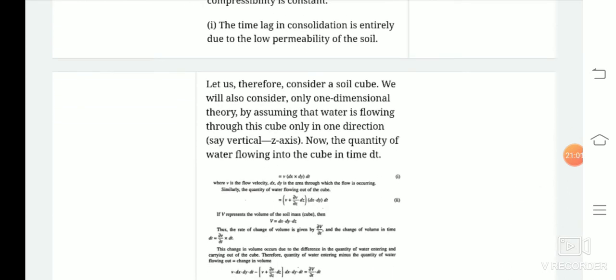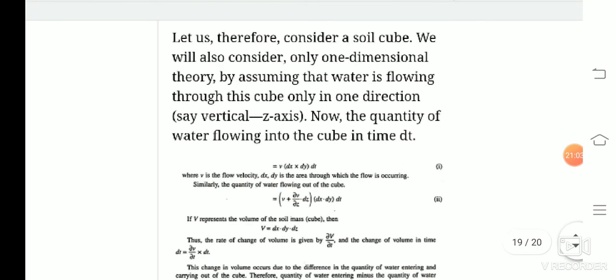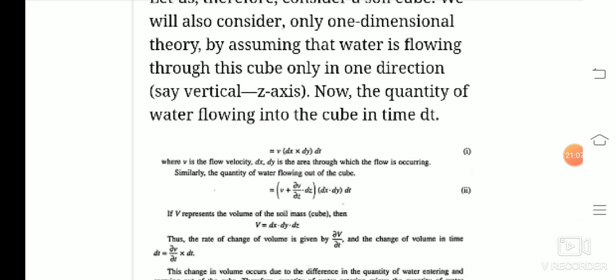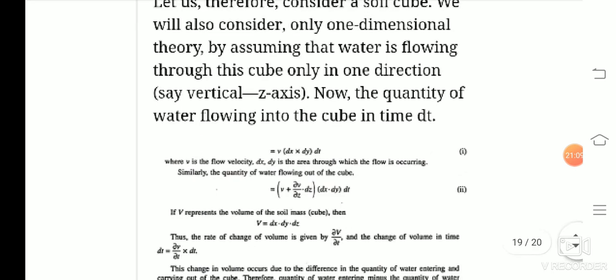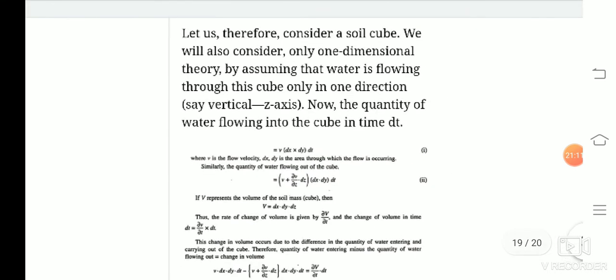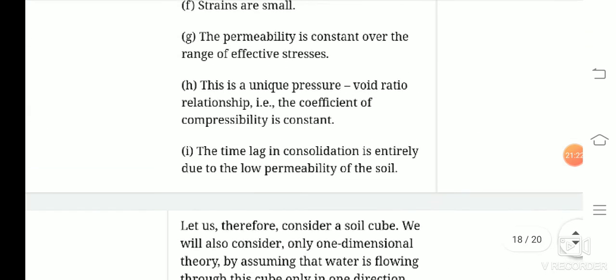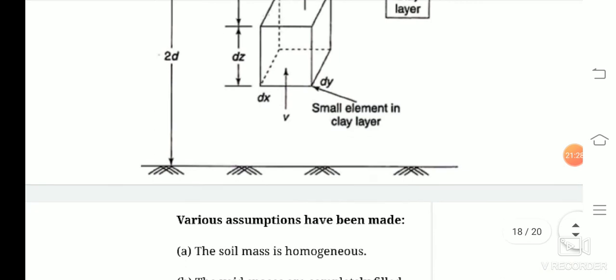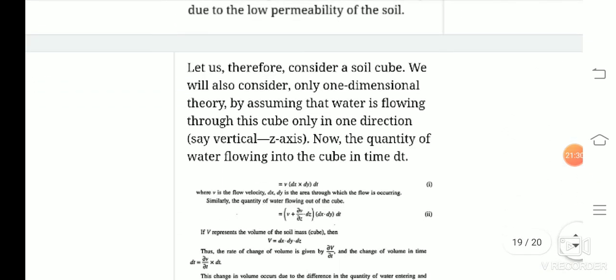So the quantity of water flowing into the cube in time dt is given by v into dx into dy into dt, where v is the flow velocity, and dx and dy is the area through which the flow is occurring. So if this is the z direction, this is the x and this is the y, so dx and dy are the sides through which the water is flowing.